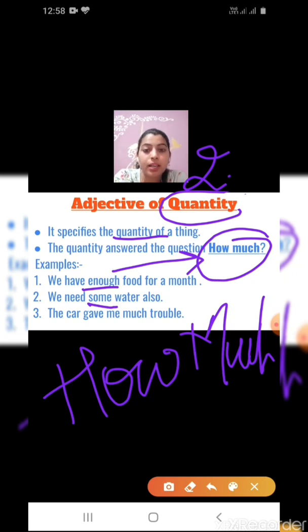Okay, some is the adjective of quantity. The car gave me much trouble. How much trouble? The car gave me much trouble. So the adjective of quantity is much.